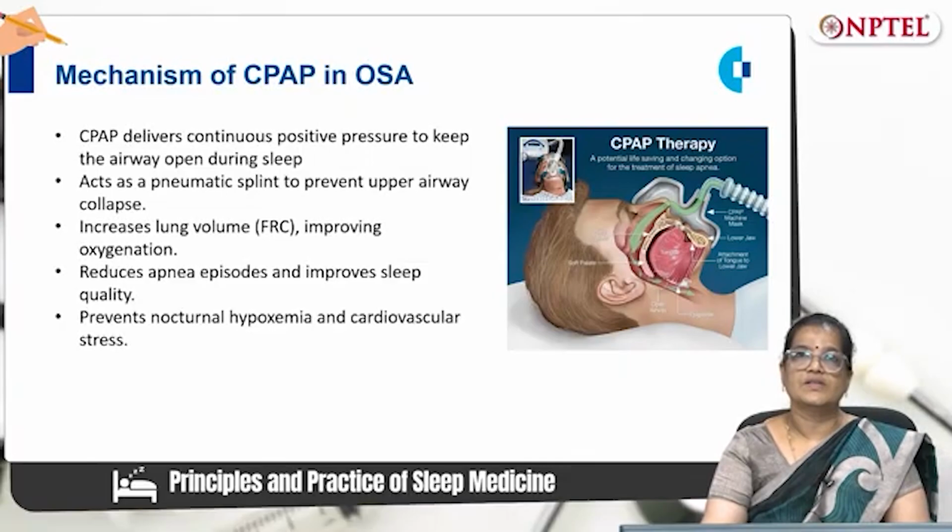Now we are going to discuss the mechanism of CPAP in OSA. CPAP delivers continuous positive airway pressure to keep the airway open during sleep. It acts as a pneumatic splint to prevent upper airway collapse. It increases the lung volume, that is the functional residual capacity, improves oxygenation, reduces apneic episodes, and improves sleep quality. It prevents nocturnal hypoxemia and cardiovascular stress.